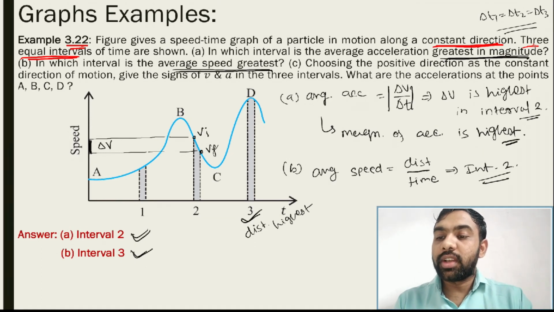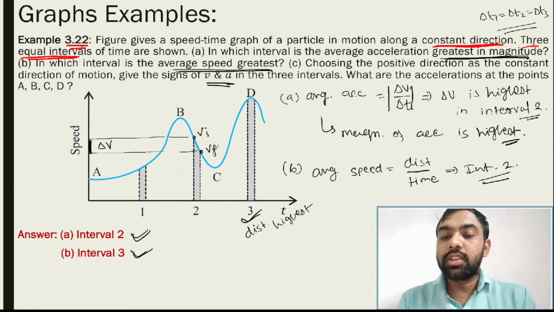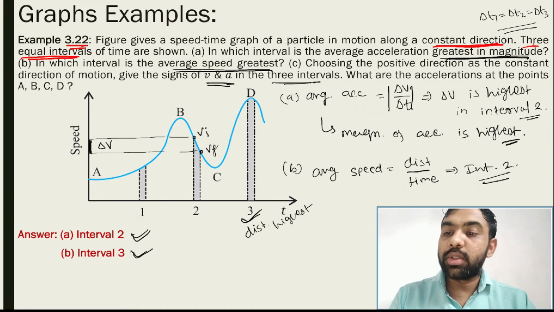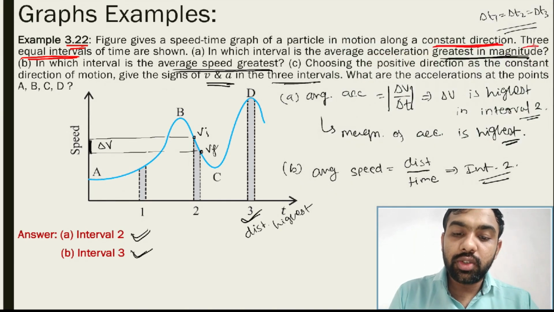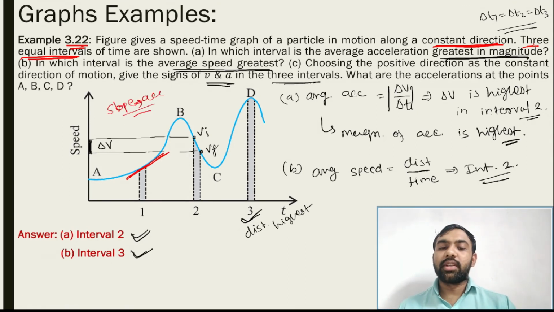Choosing the positive direction as the constant direction of motion gives the sign of v and a in the 3 intervals. Means in the 3 intervals we need the sign of v and a. Means you draw the slope, and you get this answer. See, I am just drawing any figure, then you consider this situation. The slope is acceleration. So at interval 1 the slope is positive.